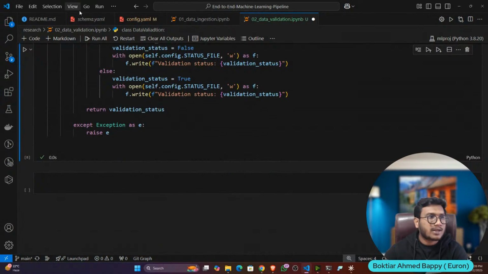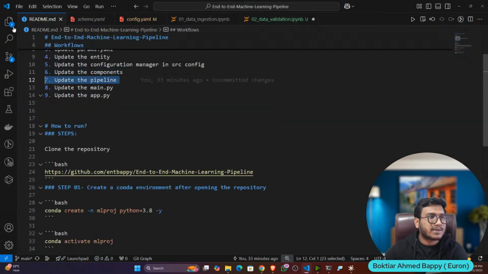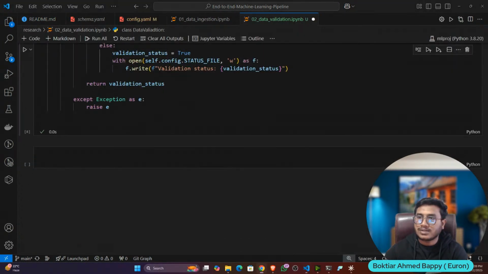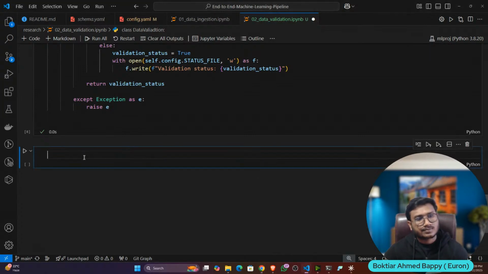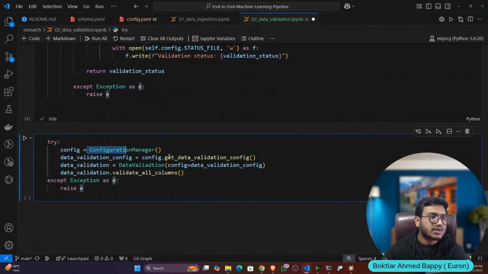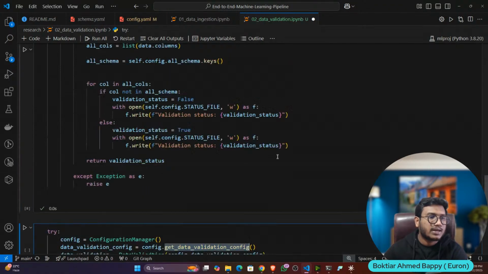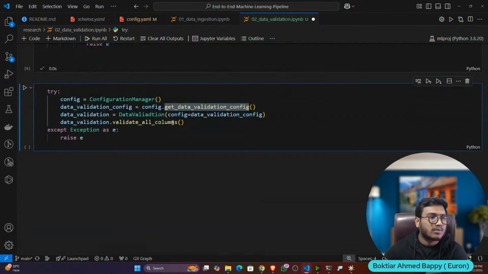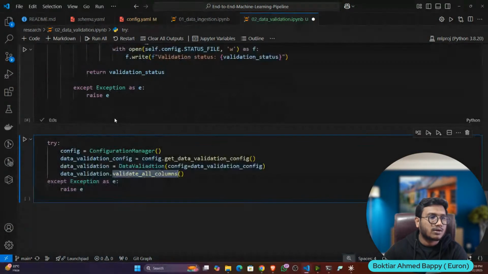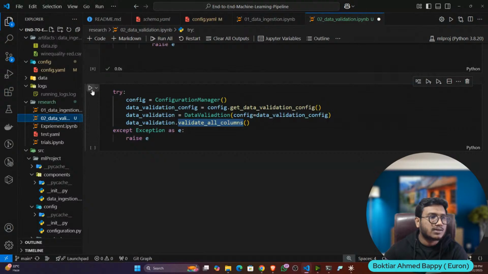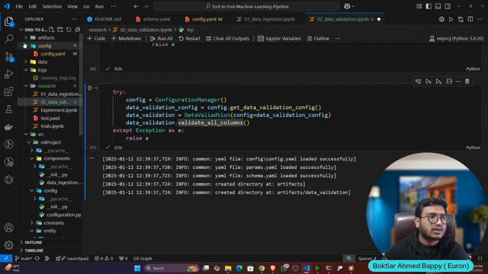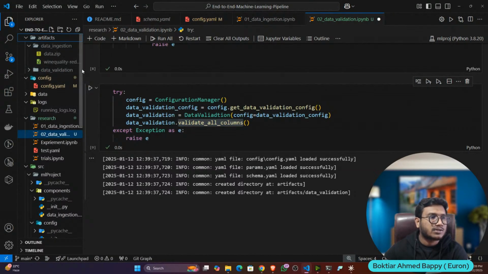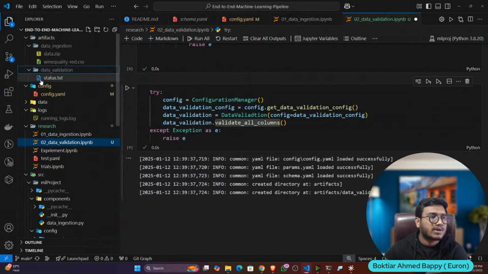Right. The next thing, we'll try to do the pipeline. Let's create the pipeline to test whether it's working or not. So this is the pipeline. Defining the configuration manager, getting the data ingestion config, then initializing the data validation component, passing the configuration inside, and calling the method validate all column. Now if I execute, it will create another folder in the artifact called data validation, and inside that one txt file is there.